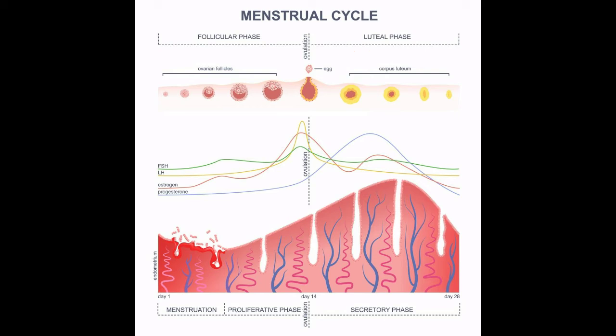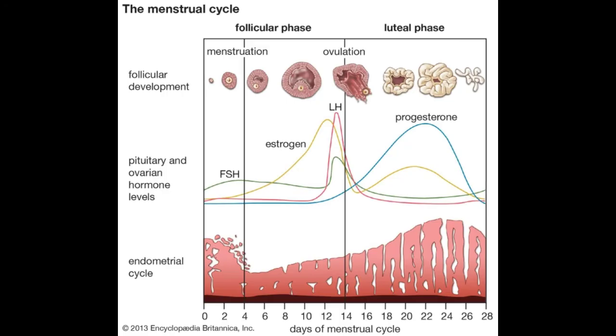These phases show simultaneous synchrony of events in both ovary and uterus. Changes in the ovary and the uterus are induced by the pituitary hormones LH and FSH and ovarian hormones estrogen and progesterone. Now let us learn about the events of the menstrual cycle and the role of hormones.